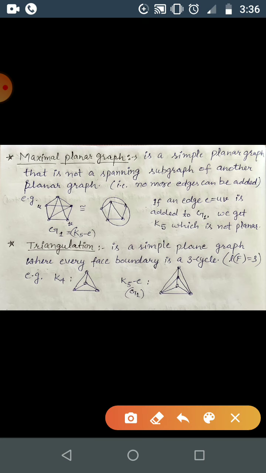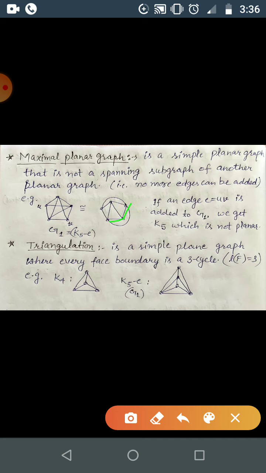Now this is also a triangulation, G1, a triangulation for this graph. We have drawn it in the plane such that every face boundary is C3. Here the outer face has this boundary, which is C3, and the inner faces are also C3, C3 and C3, correct?